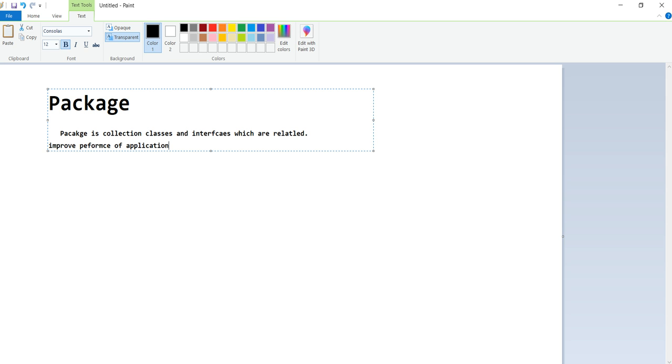But here in this package, there are two types of packages. Normally in Java, and not in this Android, it's normal in Java. There are two types of packages: one is predefined, the other one is user defined.